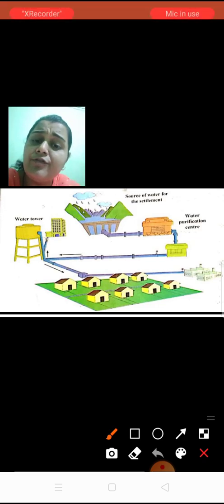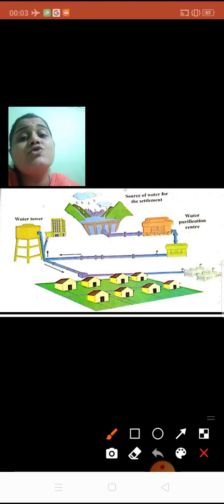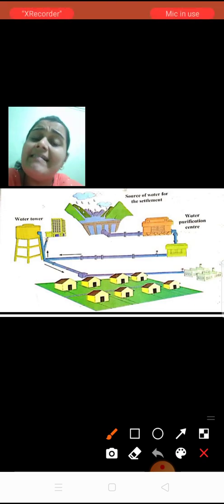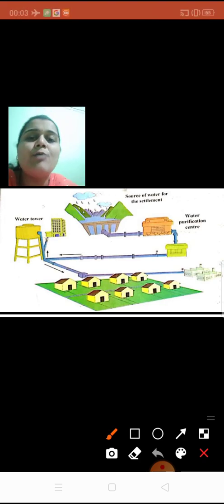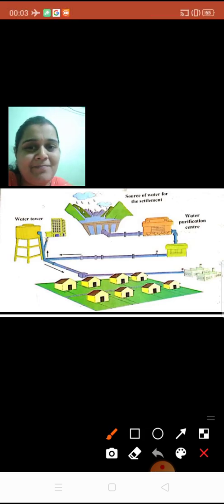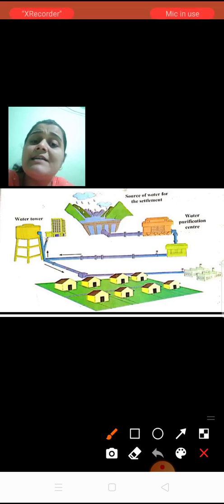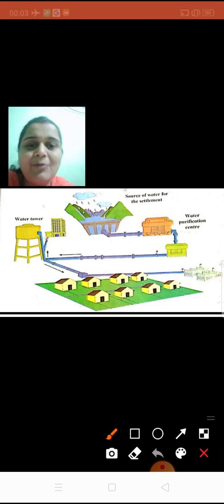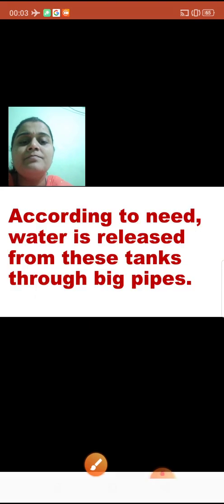From the purification center it comes to the water towers or water tanks, and then it is supplied to the various houses of that place. The houses or the people living in that area are known as a settlement. Did you understand what this picture is about? Okay, let us move on further.